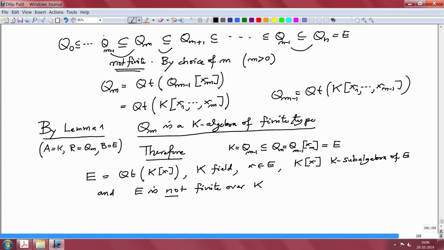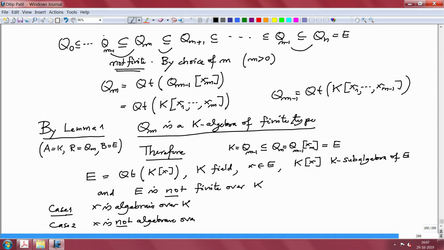Alright, so there are two cases. Case 1: x is algebraic over K, or not, x is not algebraic over K. There are only two possibilities. I will say that the first possibility doesn't occur. Why?